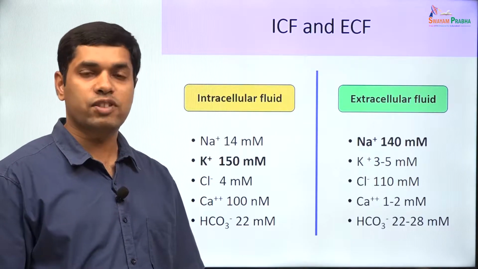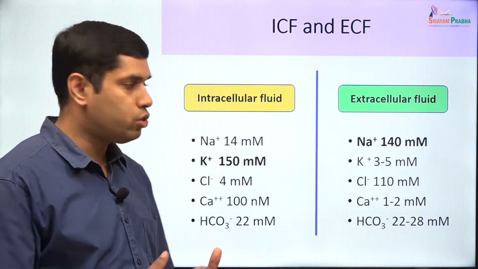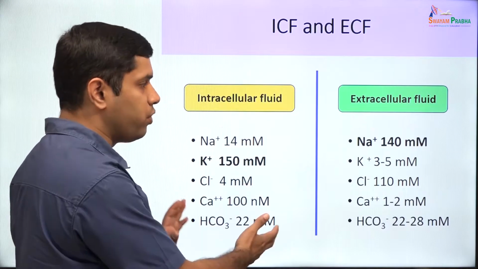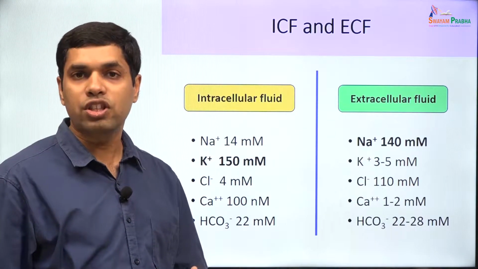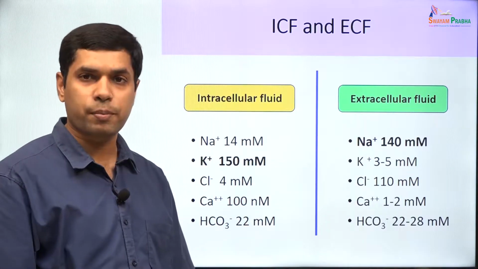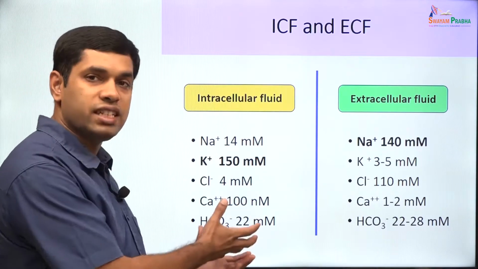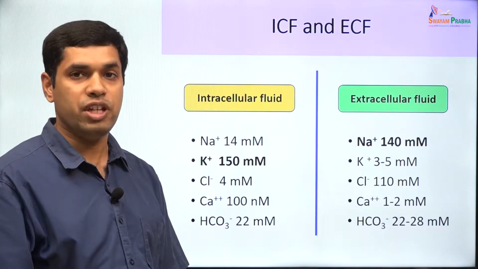Now, we should ask ourselves some questions. First of all, how is it that the cell is able to keep the intracellular fluid so different from the extracellular fluid? And the second thing we should ask is, what is the use of keeping the ICF different from the ECF? Now, to address the first question, how does the cell keep the ICF different? That is predominantly by the sodium-potassium ATPase.